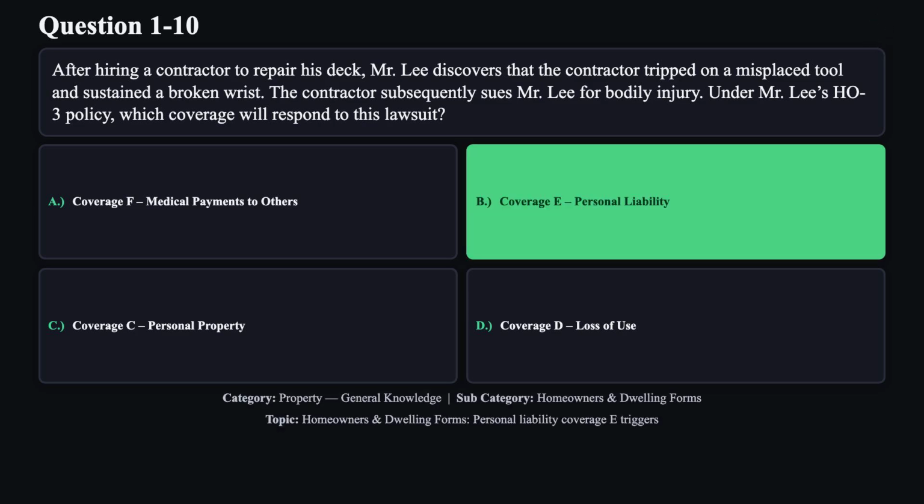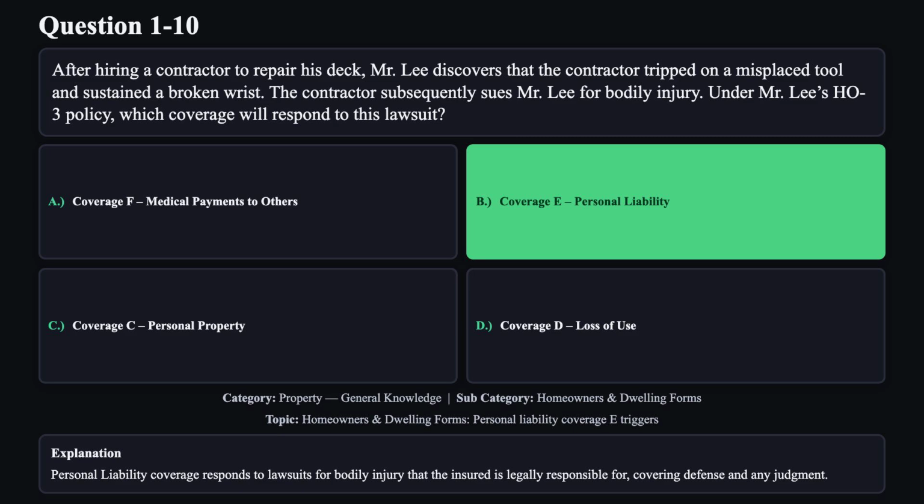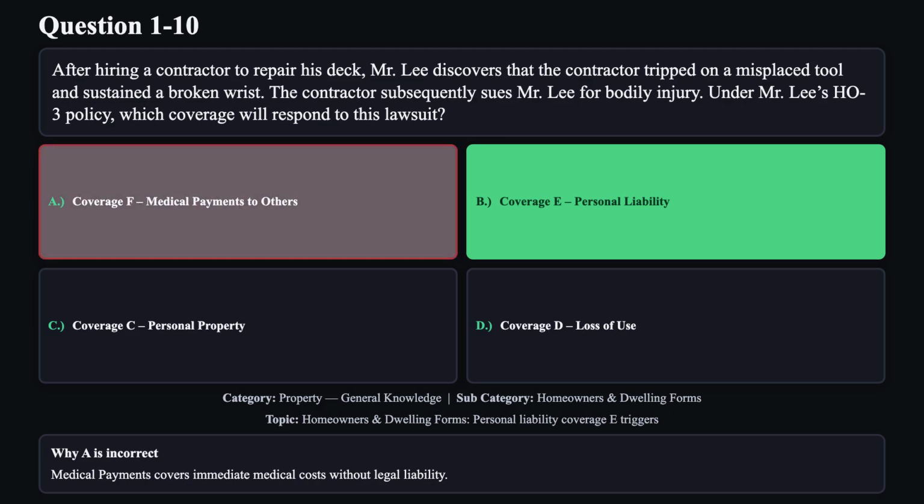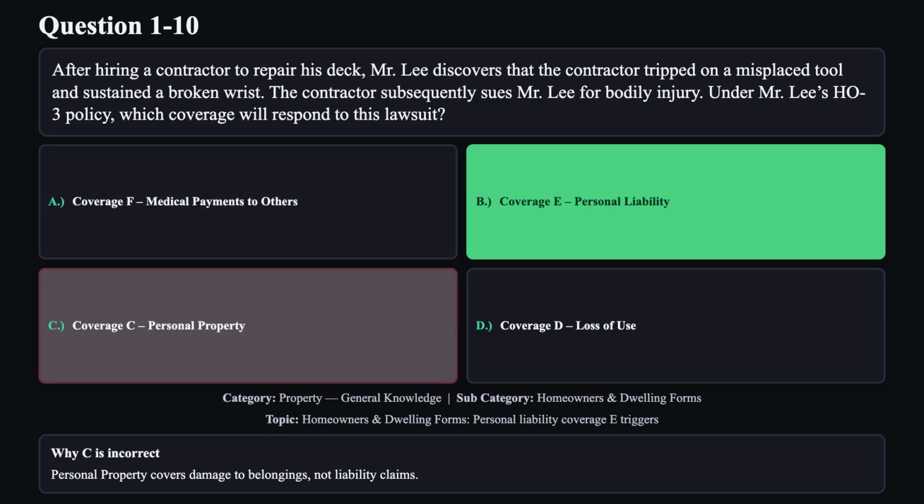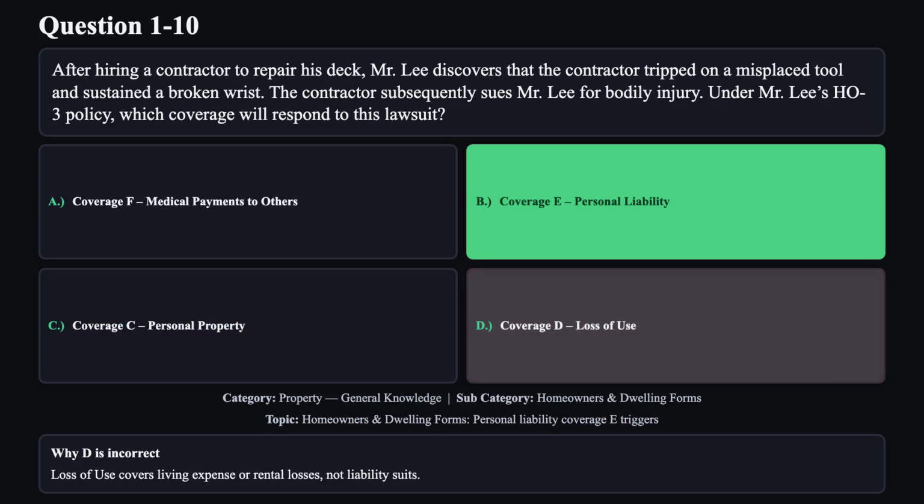The correct answer is B. Personal liability coverage responds to lawsuits for bodily injury that the insured is legally responsible for, covering defense and any judgment. Reason A is not correct. Medical payments covers immediate medical costs without legal liability. Reason C is not correct. Personal property covers damage to belongings, not liability claims. Reason D is not correct. Loss of use covers living expense or rental losses, not liability suits.